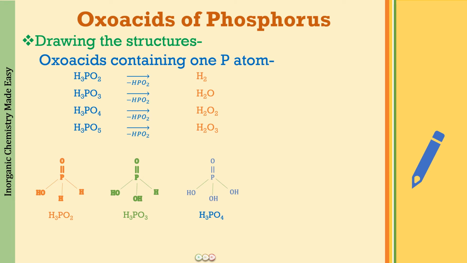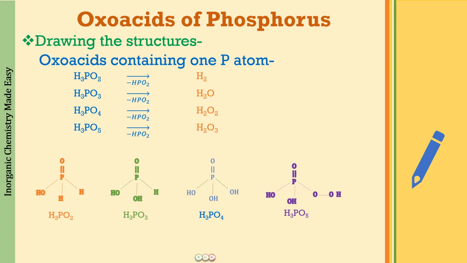And next we have H3PO5. So now there is going to be one more oxygen, right? This is H3PO4 with H2O2, and this satisfies all the valencies of phosphorus. So where are you going to put this extra oxygen? Well, you are going to put it as an extra peroxide linkage.